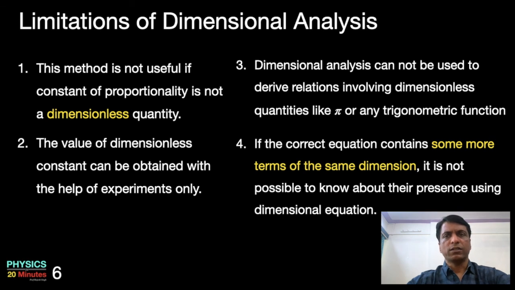If the correct equation contains some more terms of the same dimensions, it is not possible to know about their presence using dimensional analysis only. So for example, in any equation, if there are some terms which are missing, dimensional analysis cannot predict them. It can only check the terms which are already given.